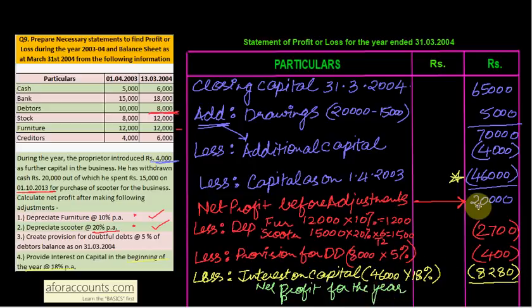How much? 20,000 minus 2,700 minus 400 minus 8,280 comes to 8,620. That is your net profit for the year. Important question. Revise it once and we'll go to the next question now.